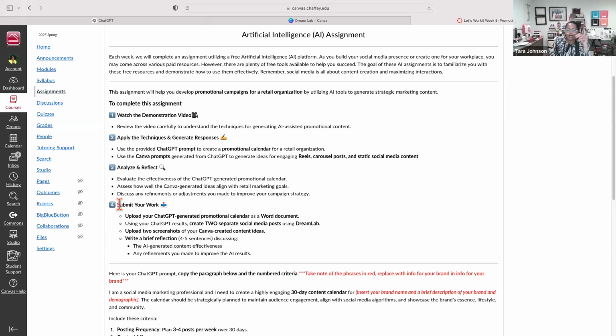The piece that I'm adding this time, since this is our third AI assignment and I've been asking you to modify and update the prompts, is that I want you to analyze and reflect on the results. I want you to evaluate the calendar that you received.